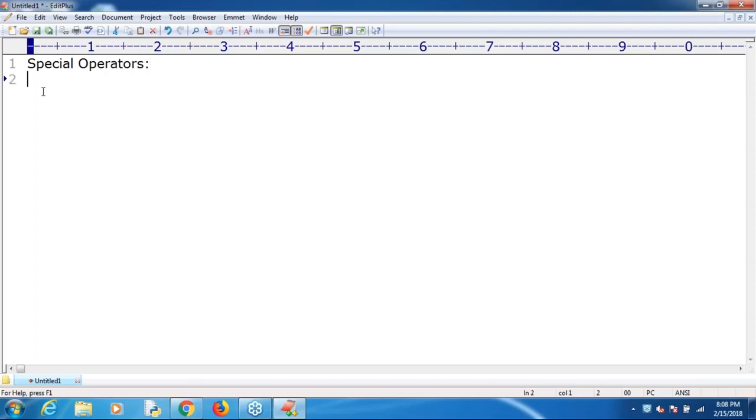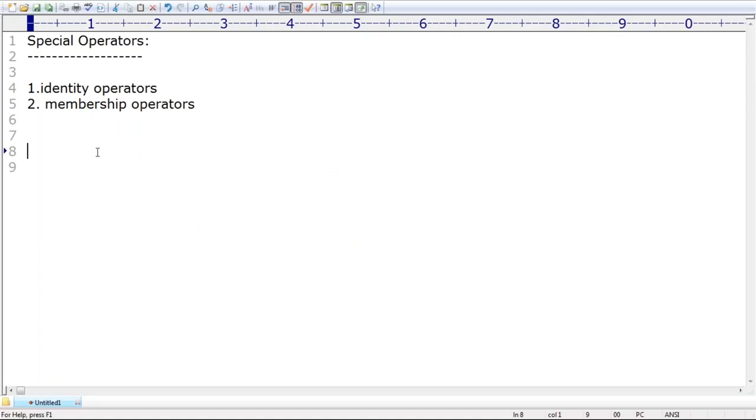There are some special operators in Python. Can you spell out how many special operators there are? Identity operators. What is the second one? Membership operators. These two are special operators in Python. Remember that. Why are these special operators? Most of the time, in other languages you can't expect these things. That's why these operators are special.